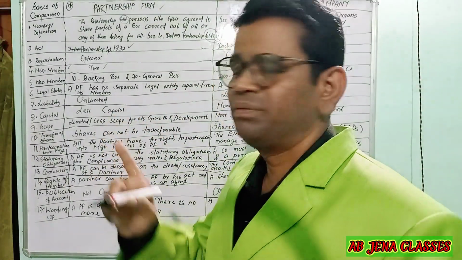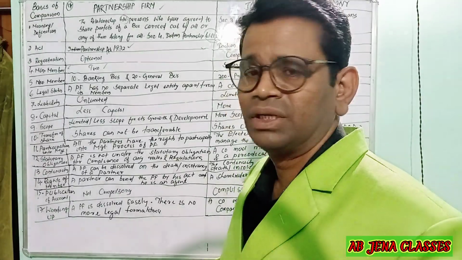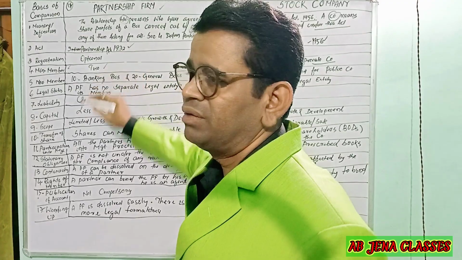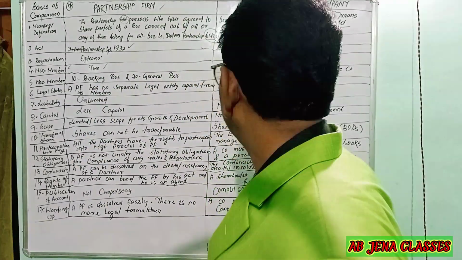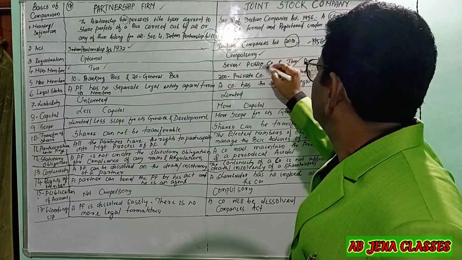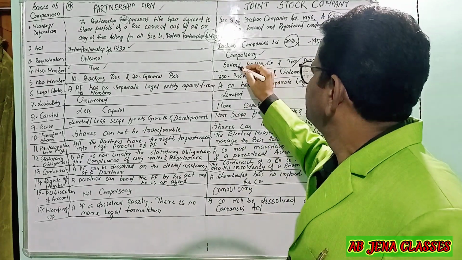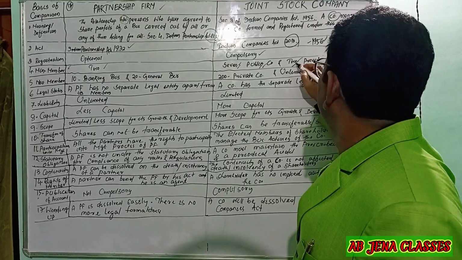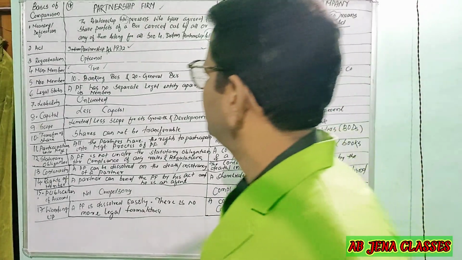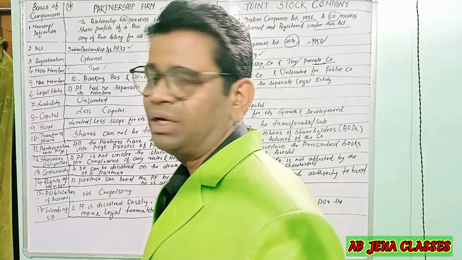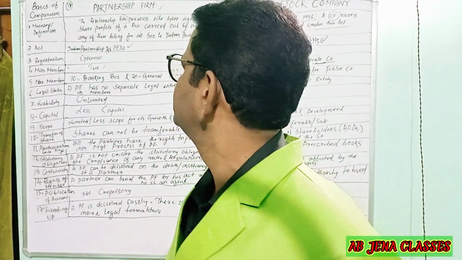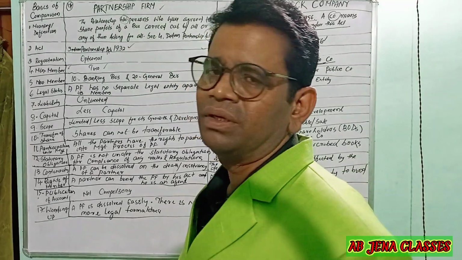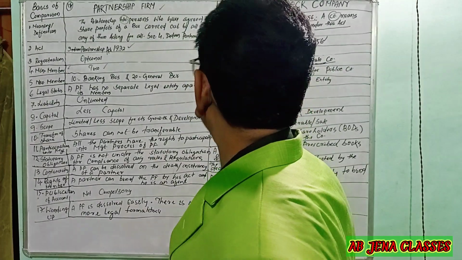Once again, I am repeating, frequently you will get this question as a short question and also in competitive examinations. To start a partnership firm, a minimum of 2 persons are a must, whereas to form a public company, a minimum of 7 persons, and to start a private company, a minimum of 2 persons. Okay, next is the maximum number of members. We have already discussed the minimum number of members for the partnership firm as well as the public company and also the private company.